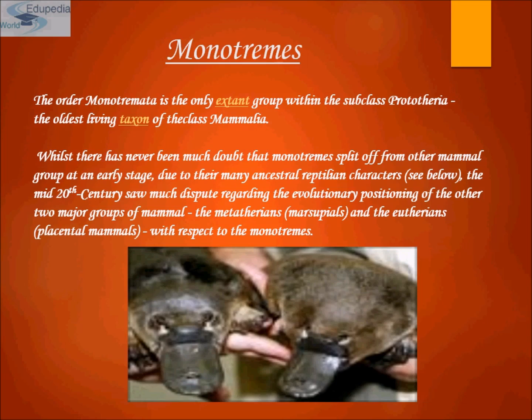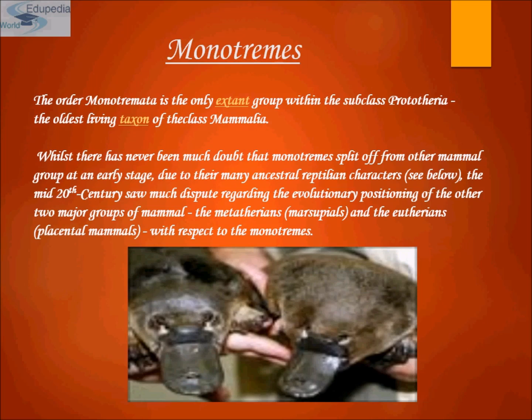All of them are found only in Australia and New Guinea. Monotremes are not a very diverse group today. There has not been much fossil information known until rather recently. Okay, in some ways monotremes are very primitive for mammals, because like reptiles and birds, they lay eggs rather than having live birth.